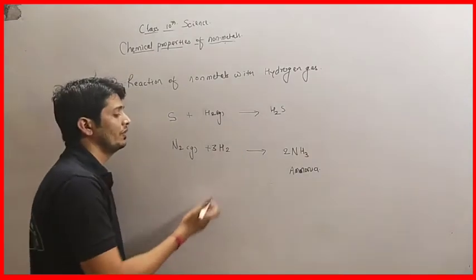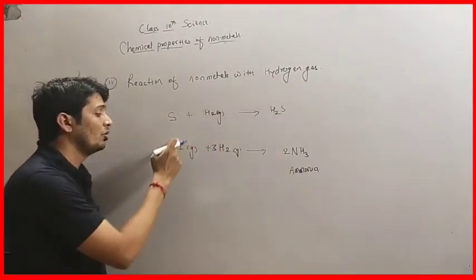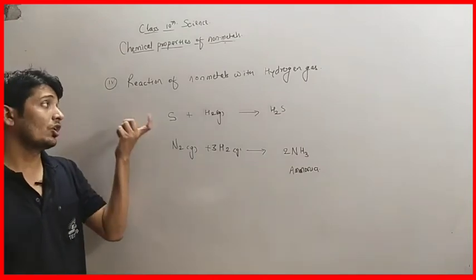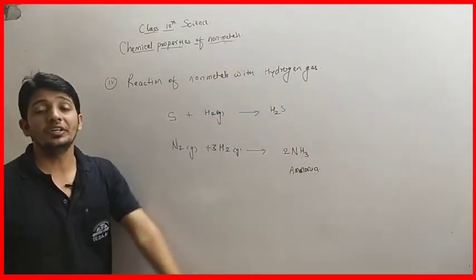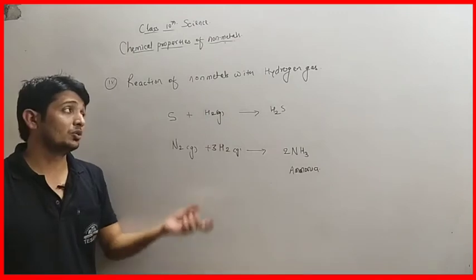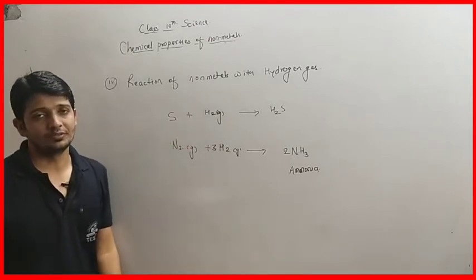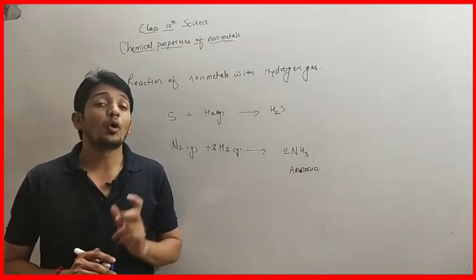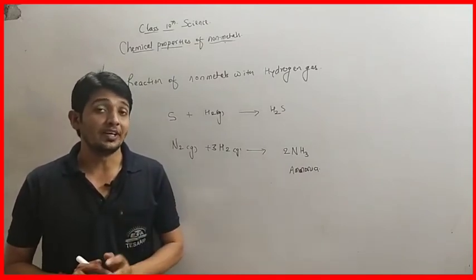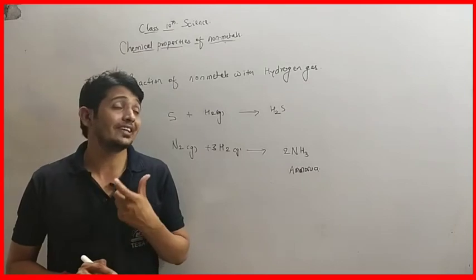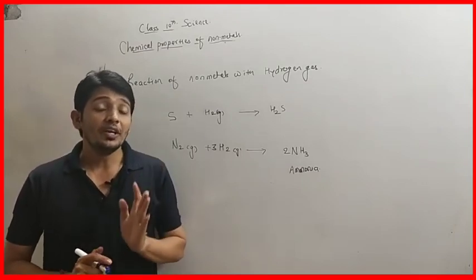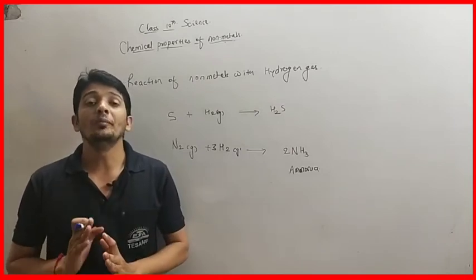Okay, so this is the way how nonmetals react with hydrogen gas. This is all about the reaction of nonmetal with hydrogen gas. So write down this reaction also. Here we have completed all the chemical properties of nonmetals. So here we have completed our non-metallic part.